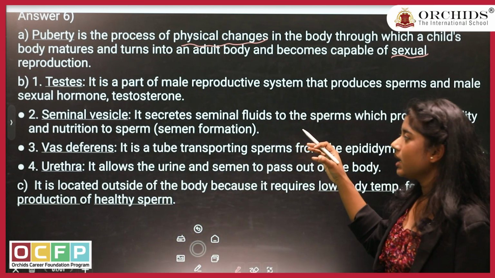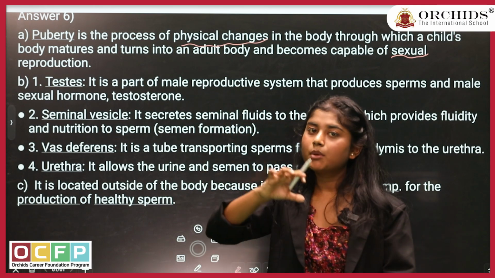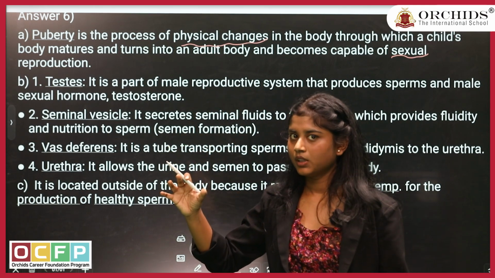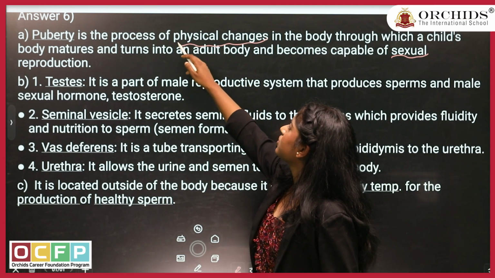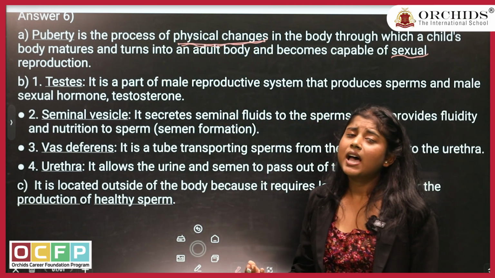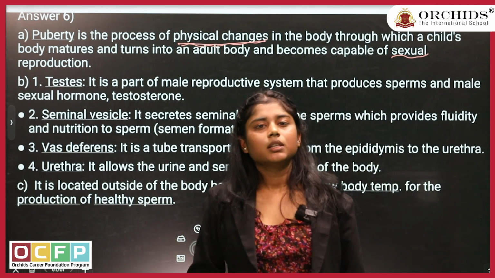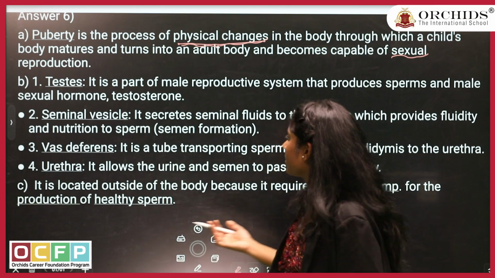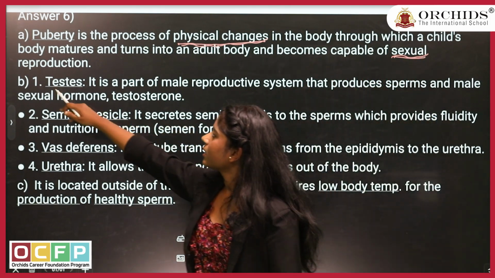So in puberty, an organism gets mature enough to produce a new organism, right? So puberty, the keyword, you have to underline this word while writing the answer. You can add 2 more points, that hormonal changes are there, physical changes are there, emotional changes are there. And then you have to underline the word sexual reproduction.